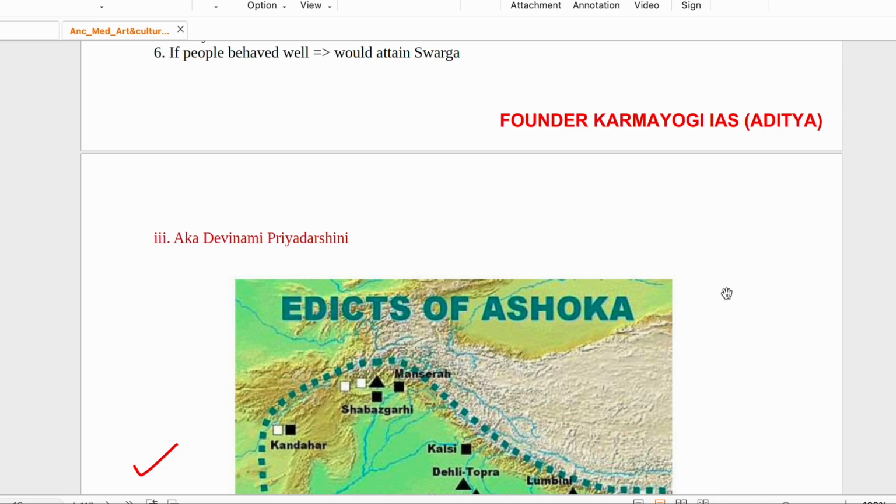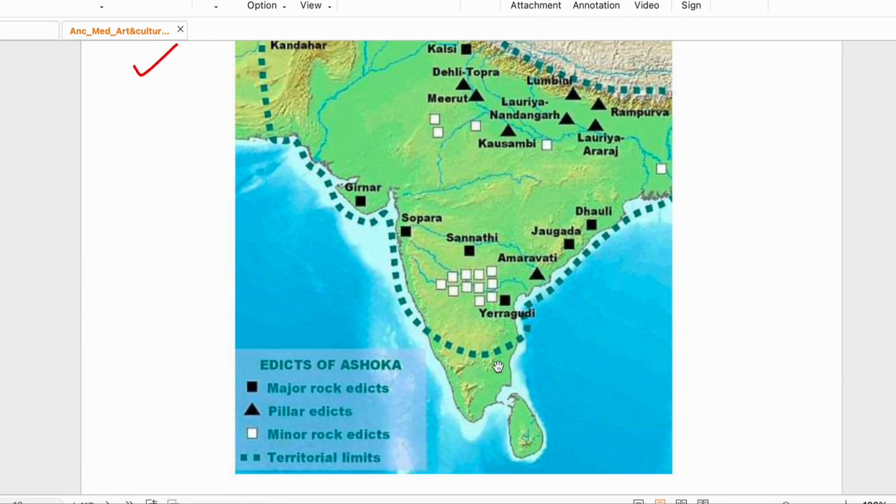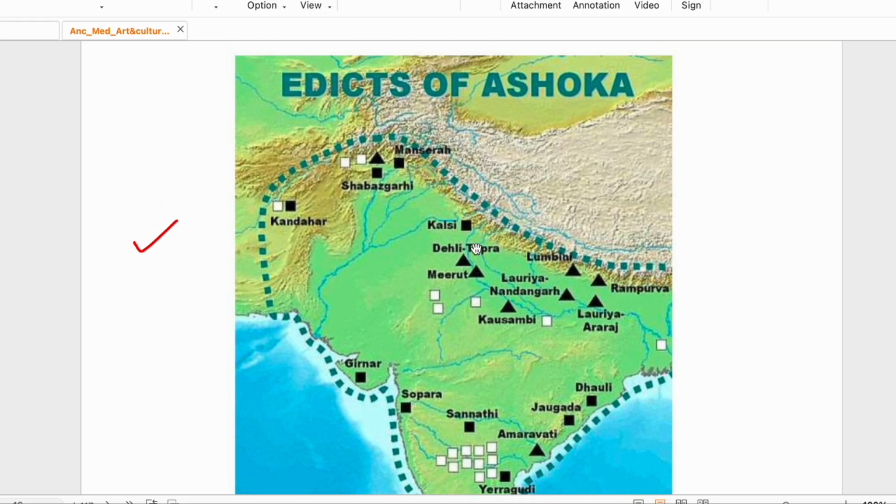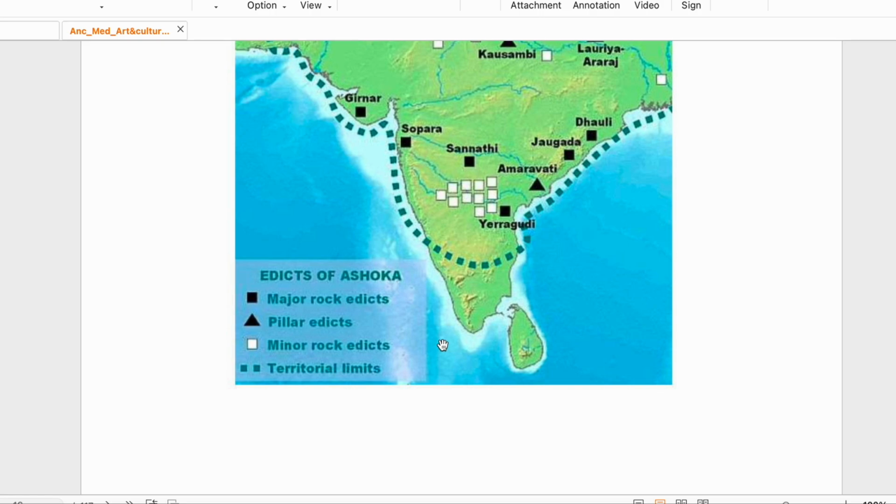अब यहाँ पे edicts of Ashoka में अगर हम देखें तो साउथ से शुरू करते हैं. This has been asked previous year में, and we had posted this. Straight question came, जो extremely important current affairs वाला जो है, अब उसको हमने नाम चेंज कर लिया. उसमें पूरा एकदम यही वाला map डाला था. The question was asked. Yeragudi is in Andhra Pradesh. Then you will move in Andhra towards Amravati. Okay. Then we'll move towards Odisha, Jaugada, Dhali.